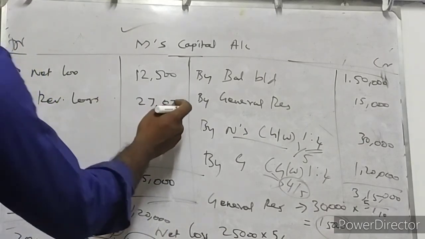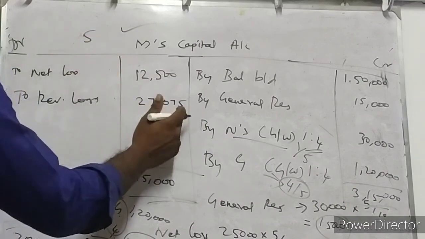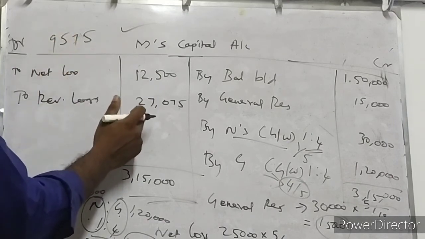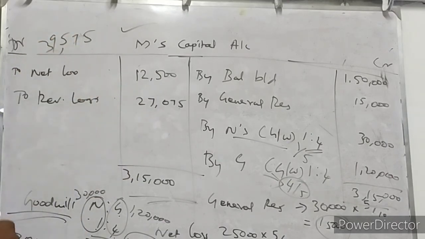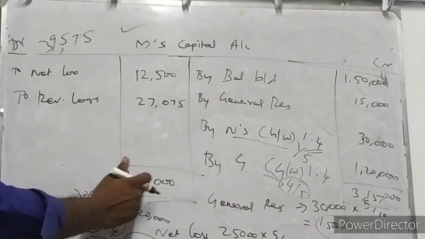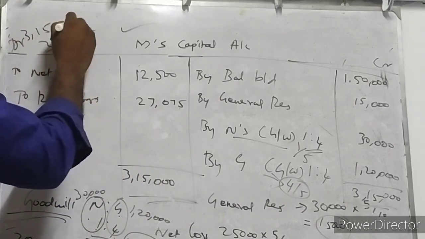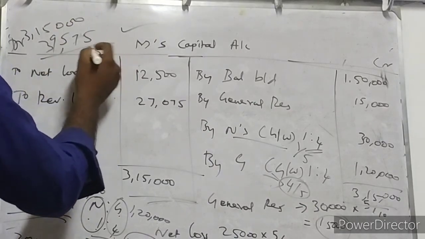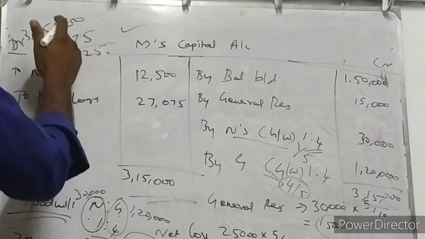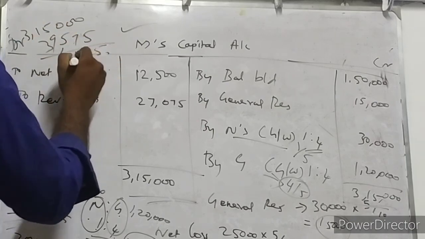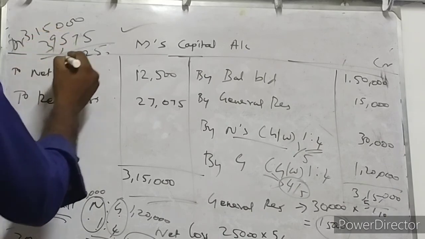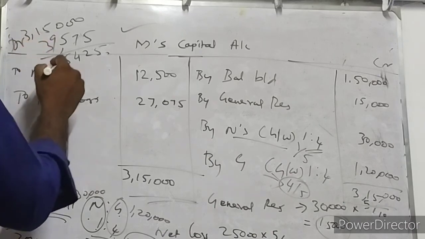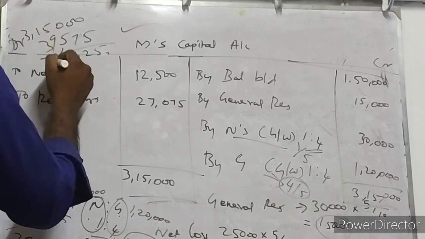The actual amount is 5,79,... 5,90,425 minus 3,15,000 rupees. How much will it come? Borrowing and subtracting digit by digit.